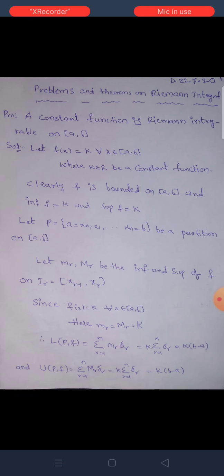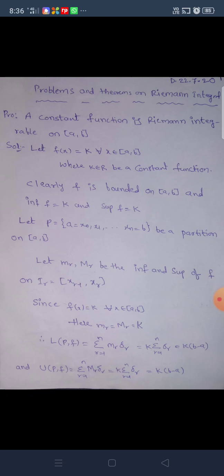Let P = {a = x0, x1, x2, ..., xn = b} be a partition on the closed interval [a, b]. Let small mr, capital Mr be the infimum and supremum of f on Ir = [xr minus 1, xr].